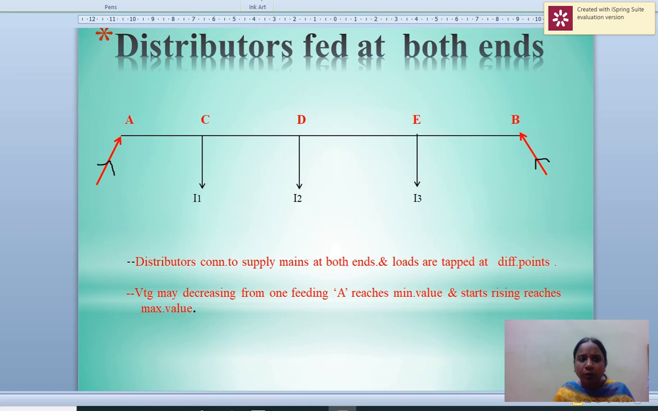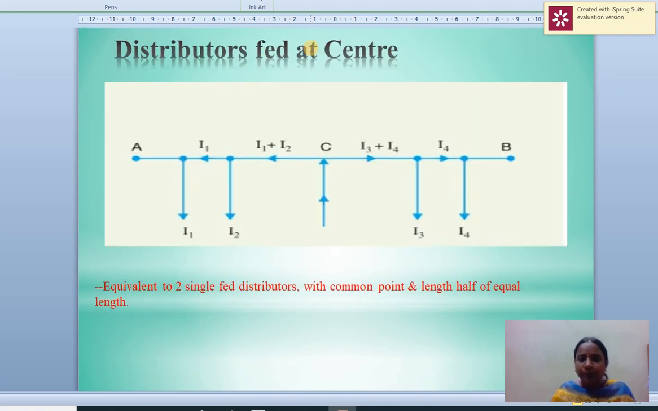Distributors feeding at both ends. Here is point A and here is point B. The distributor is connected to the supply mains at both ends, and loads are tapped at different points. The voltage decreases from one feeding point A, reaches a minimum value, and then rises again toward the maximum value.